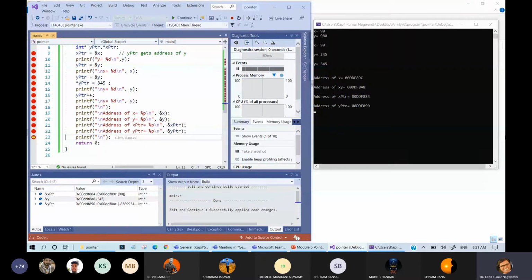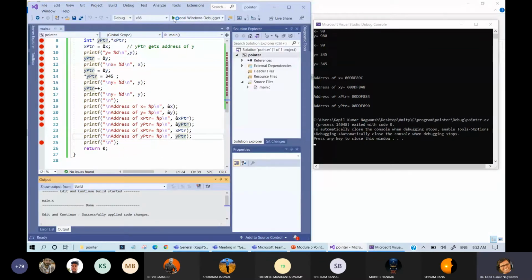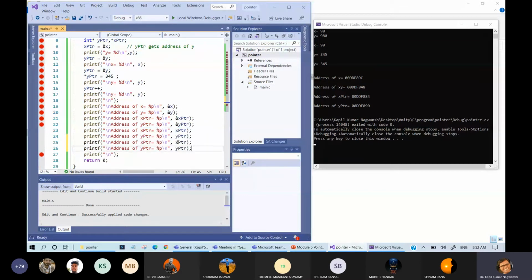And what are the contents of that x and y pointer? Just try to evaluate that also. So instead of writing the address of x pointer and y pointer, let us have a look at the content of this. So we need to run once again. And one more thing, we need to see the content of star also. Okay, the star PTR.